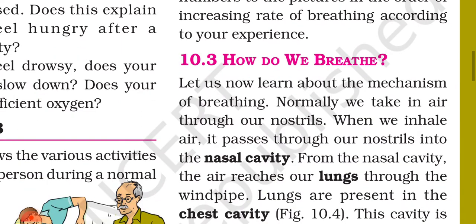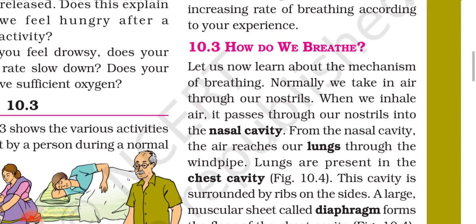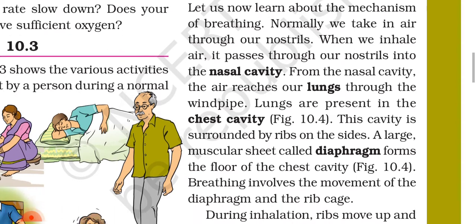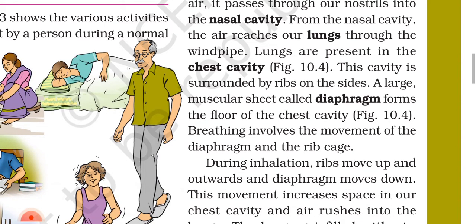How do we breathe? Let us now learn about the mechanism of breathing. Normally, we take in air through our nostrils. When we inhale, air passes through our nostrils into the nasal cavity. From the nasal cavity, the air reaches our lungs through the windpipe. Lungs are present in the chest cavity, figure 10.4. This cavity is surrounded by ribs on the sides. A large muscular sheet called diaphragm forms the floor of the chest cavity, figure 10.4.